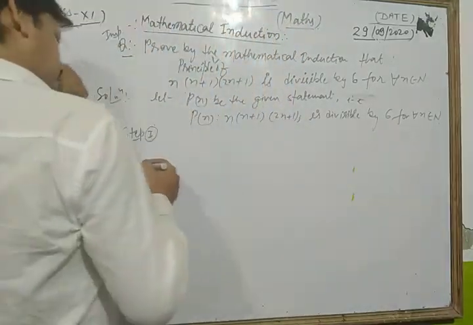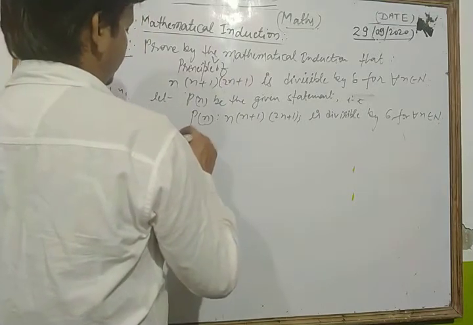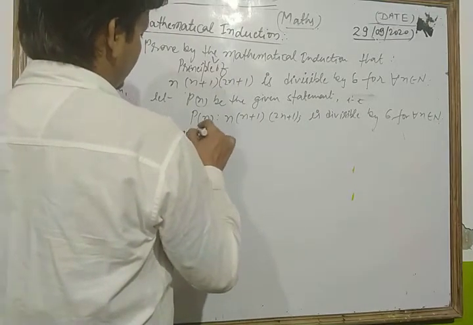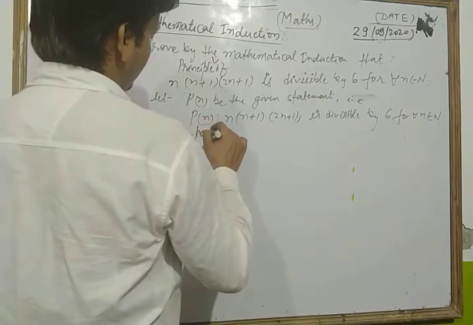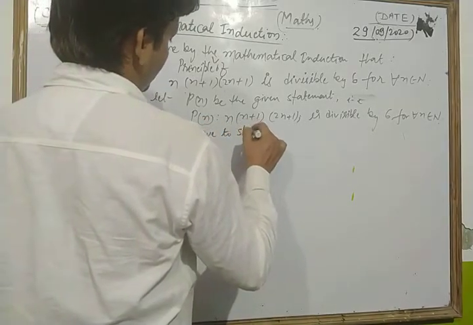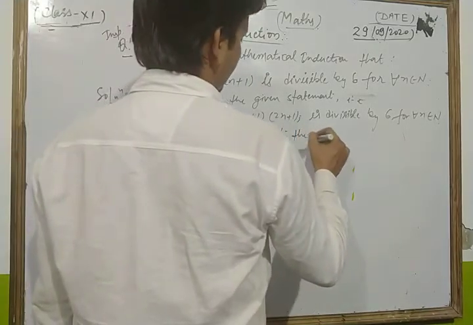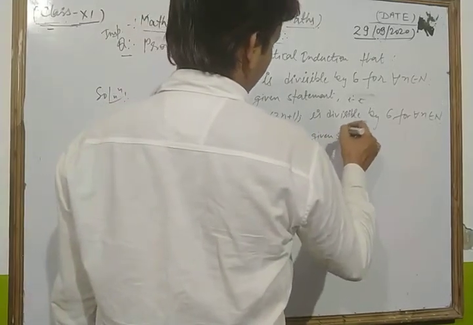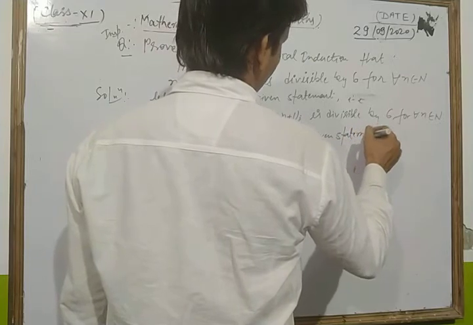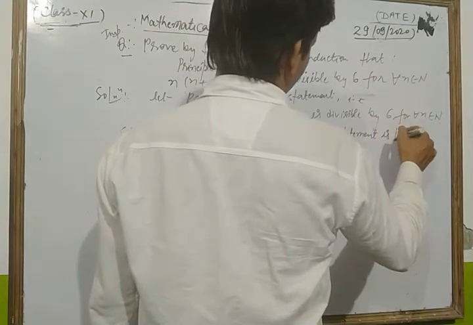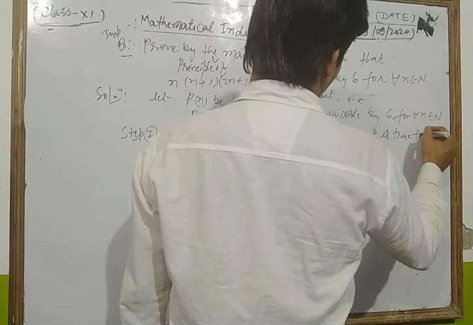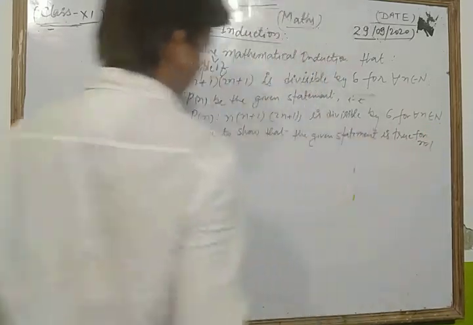That is, we have to show that the given statement is true for n equal to 1.